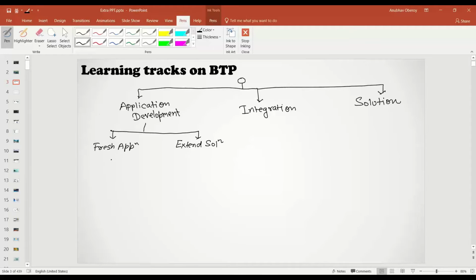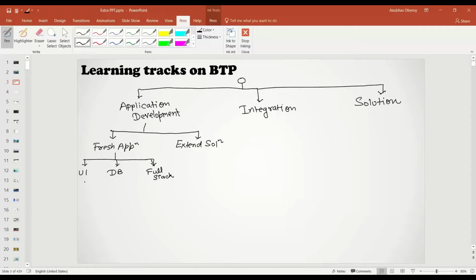Now in the fresh application development, I would divide this into three parts. The first part is development of just a user interface, a UI application. The second part is just doing database development on HANA DB, for example. And the third part is doing full stack development, where you want the complete application to be developed on SAP BTP and deployed on the BTP itself.